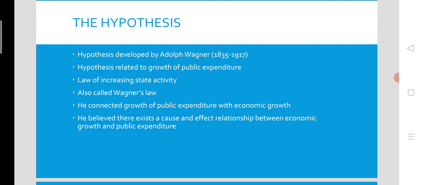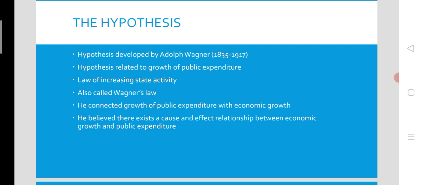Increasing state activity leads to an increase in public expenditure. This is also called Wagner's law. So this hypothesis is called Wagner's law of increasing state activity. Adolf Wagner connected the growth of public expenditure with economic growth. That means Adolf Wagner believed that there exists a cause and effect relationship between economic growth and public expenditure.